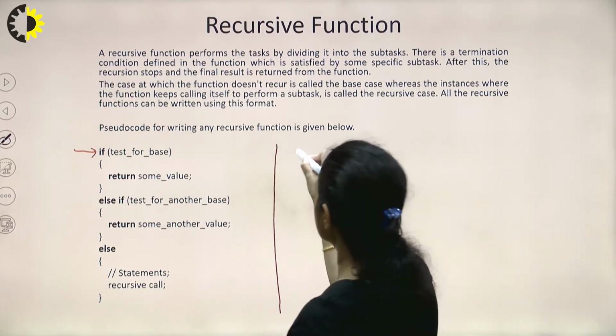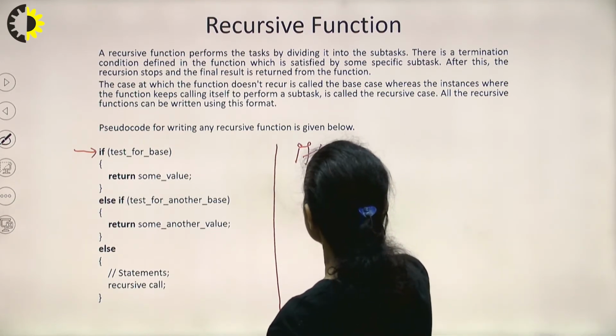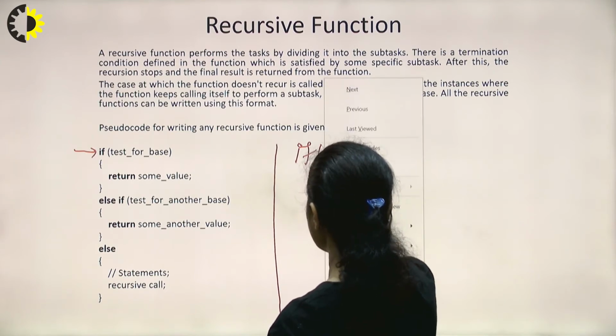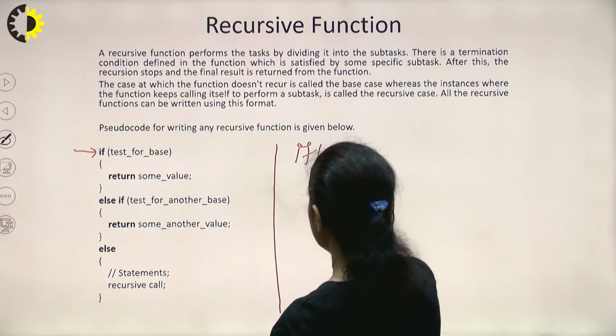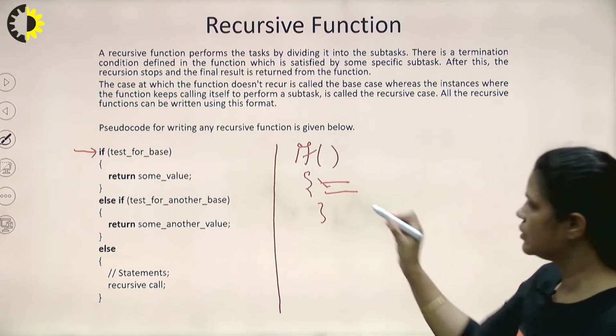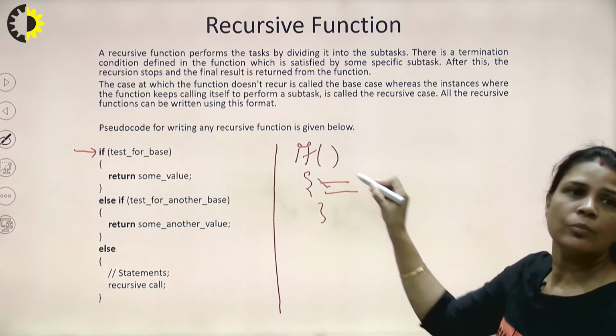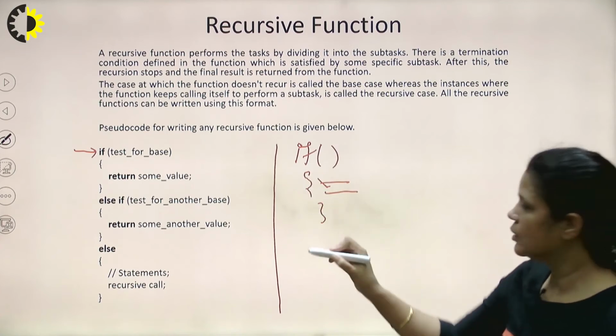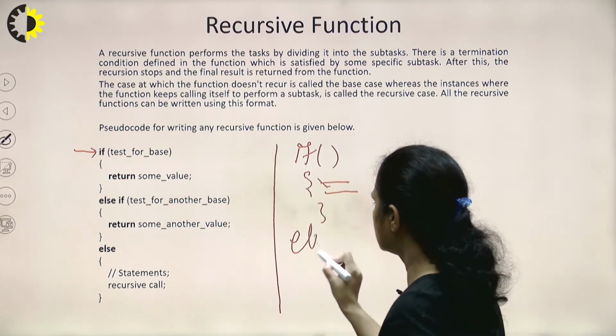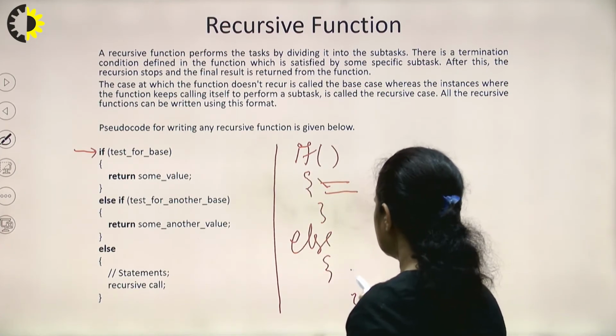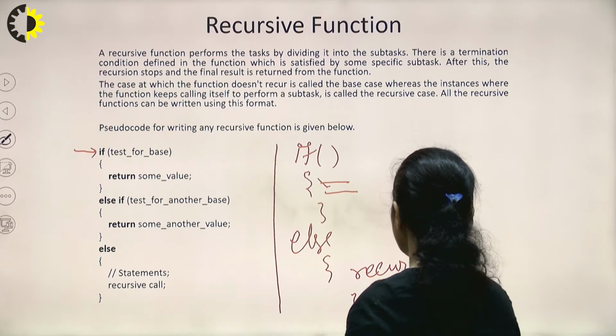Then we write the recursive function with if, the test condition inside the brackets, and then in curly braces the statement which returns some value. Else we write the recursive call.